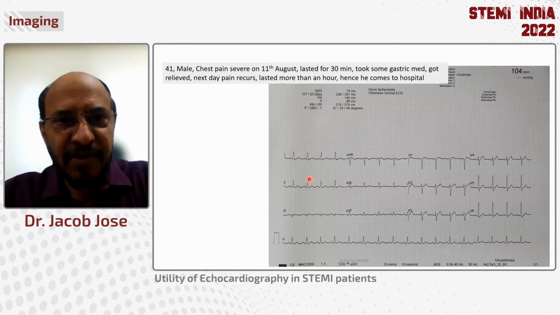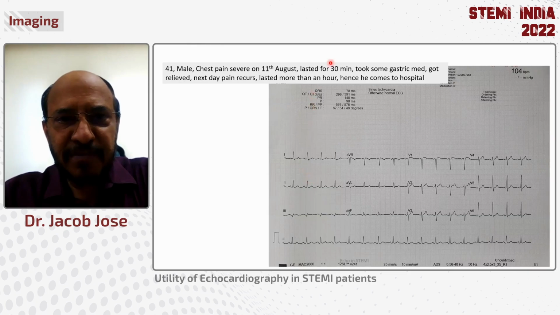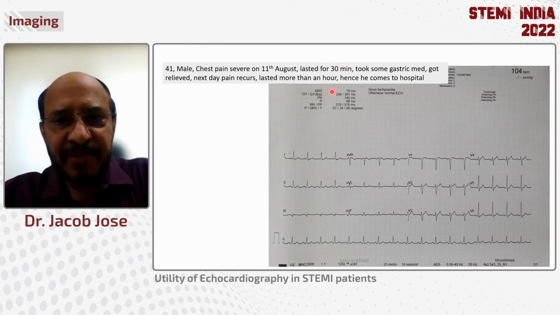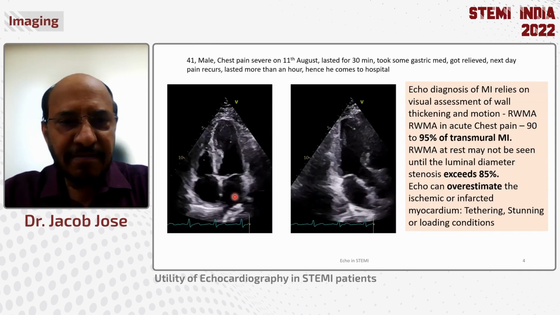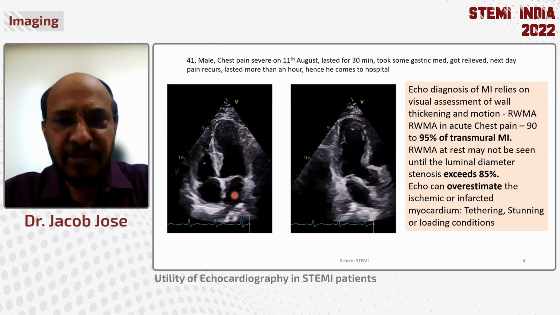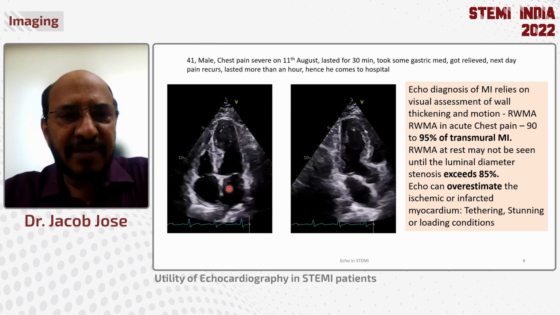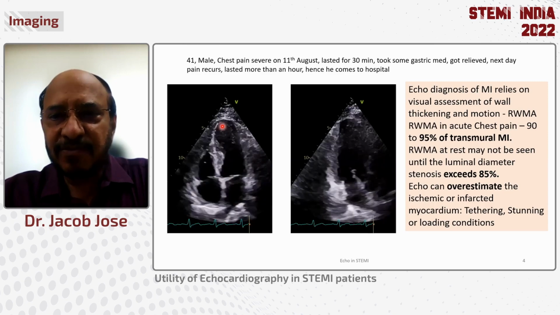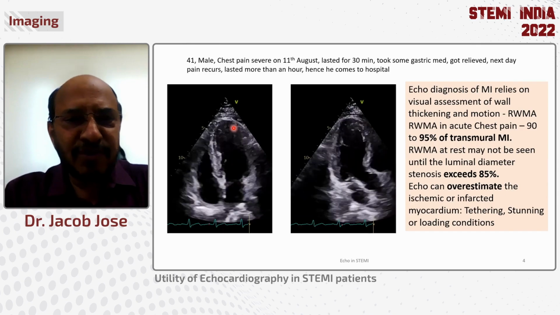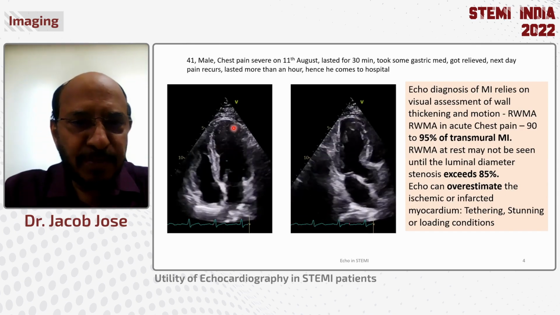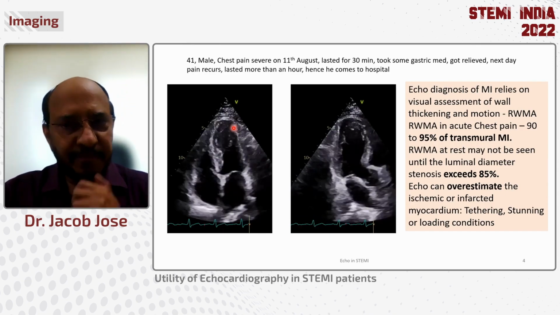This is a patient who came to our hospital last week with a chest pain of 30 minutes. Again, it recurred, but he came to our hospital within an hour. The ECG actually did not show much change other than a sinus tachycardia. However, when we did the echocardiogram, awaiting the troponin result, we noted that he had a hypokinetic distal septum as well as the apex. So the echo diagnosis is easy, and we made the diagnosis of evolving STEMI much before the troponin came.